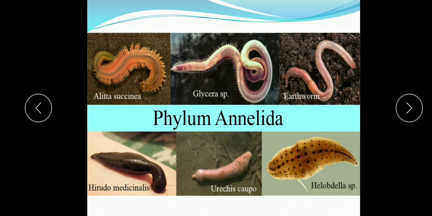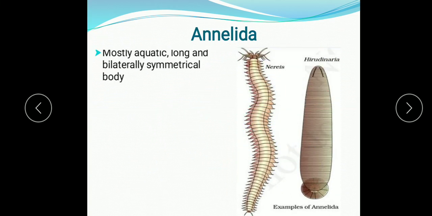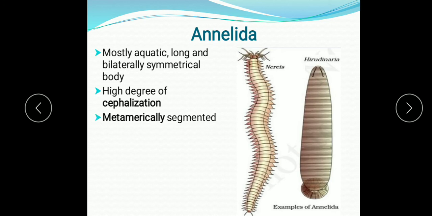Then we are going to study the next phylum, that is Annelida. This phylum has the characteristic features. They are mostly aquatic, with long, bilaterally symmetrical bodies and a high degree of cephalization. Their body shows segments, and the arrangement of the segments is metameric. So, they have metameric segmentation.